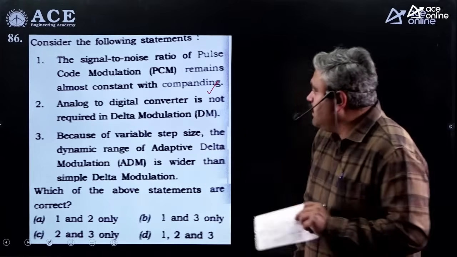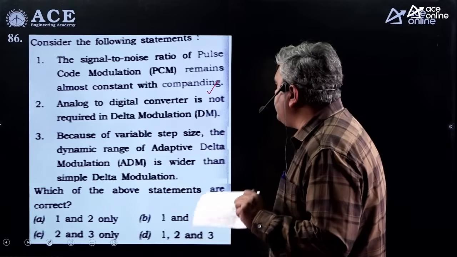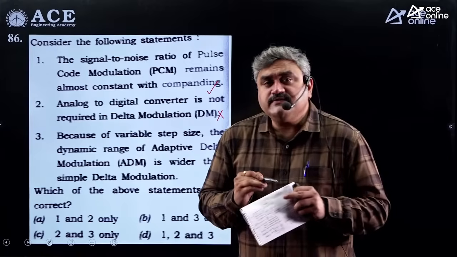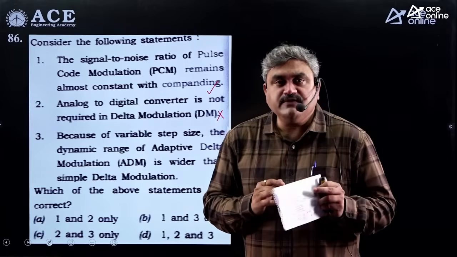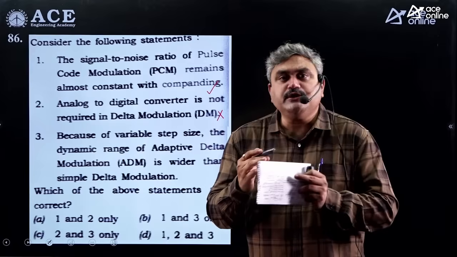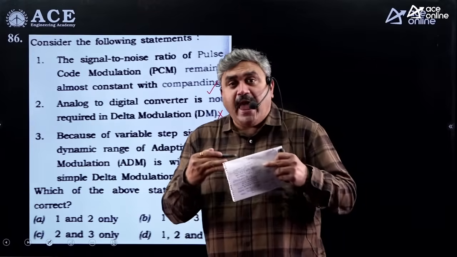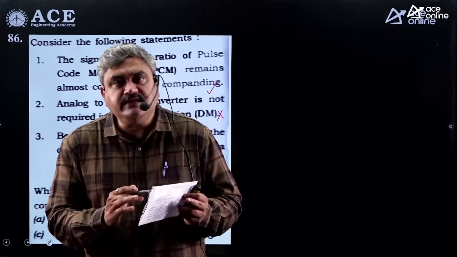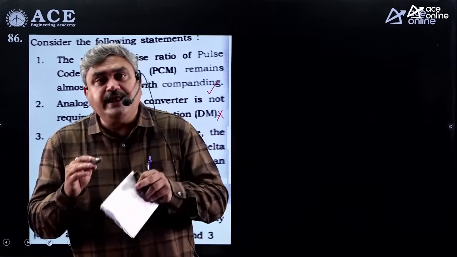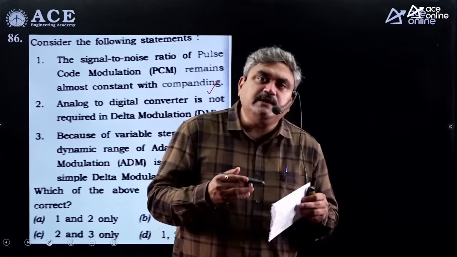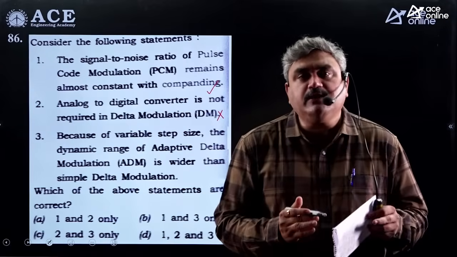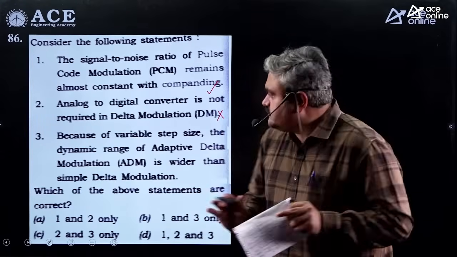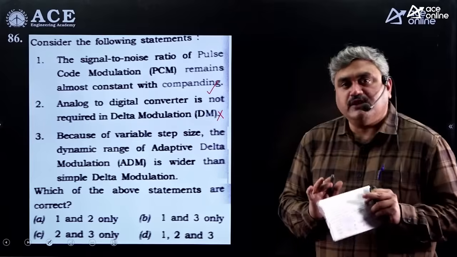That is true. Analog to digital converter is not required in delta modulation. False. Basically, all digital coding schemes require an A to D converter because you are getting an analog signal and converting it into a digital signal. Maybe the encoder block may not be present in a delta modulator because it has samples, quantizers, and you are using a 1-bit encoder there. That encoding process is done by the quantizer block itself. That algorithm is written in the quantizer. So A to D is required, but the encoder might not be required. So definitely the statement is false.